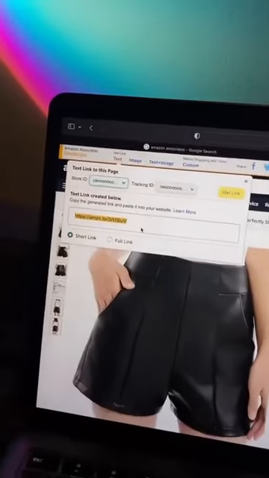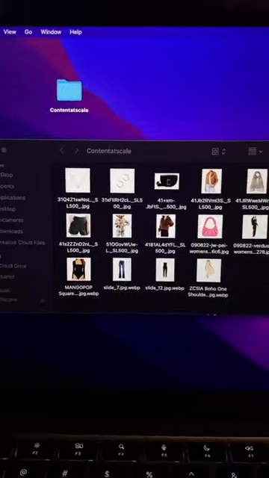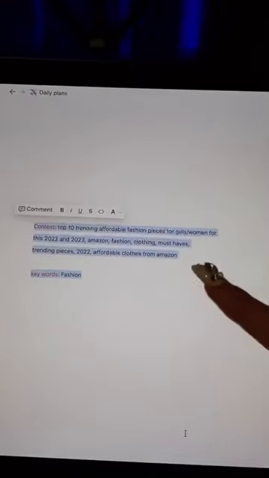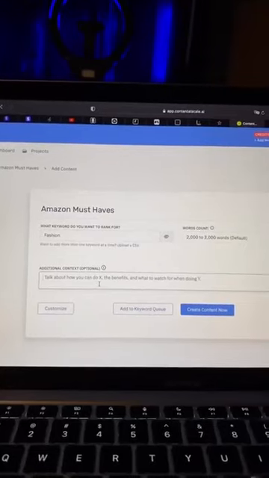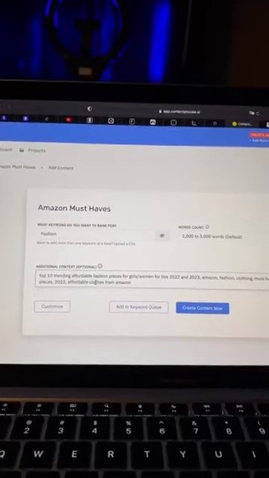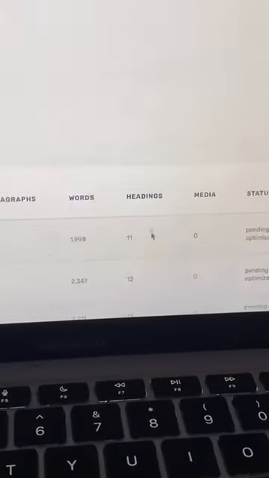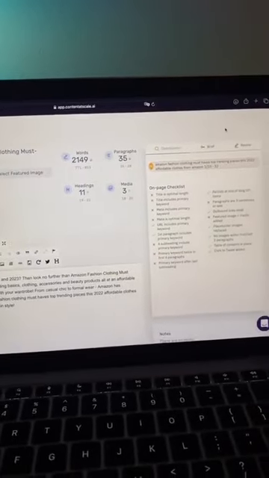You want to copy the links of the products that you want to promote, save them in a doc so you have everything in one place, along with some of the keywords. As you can see, I'm uploading keywords relating to Amazon clothing, and click Create Content now. This 2,000 word blog post was made in seconds.